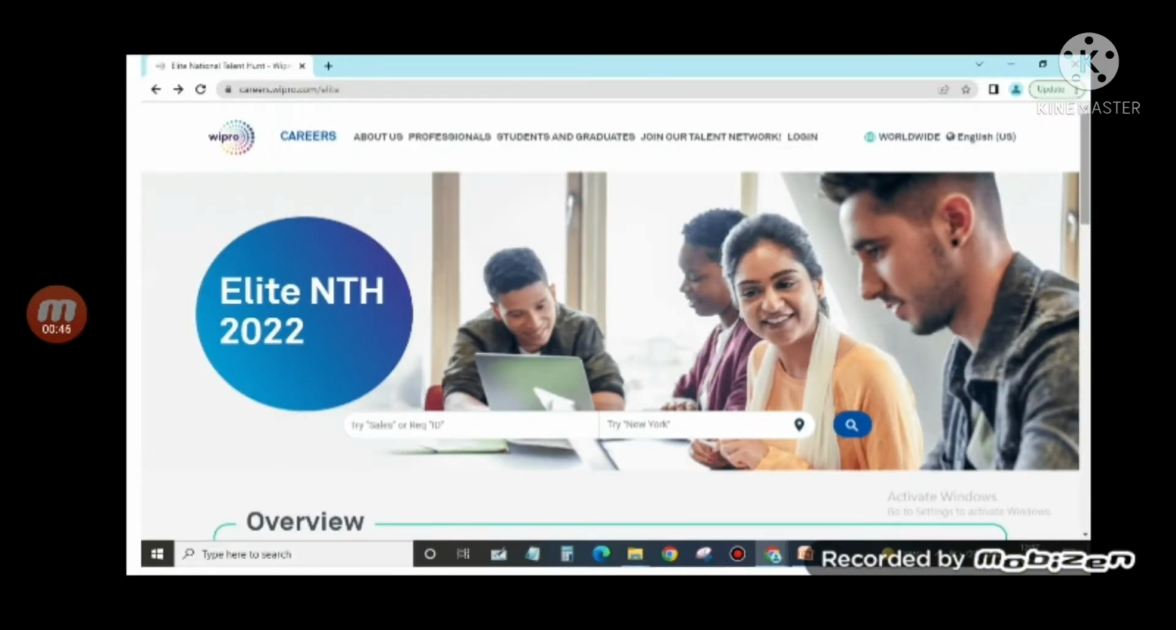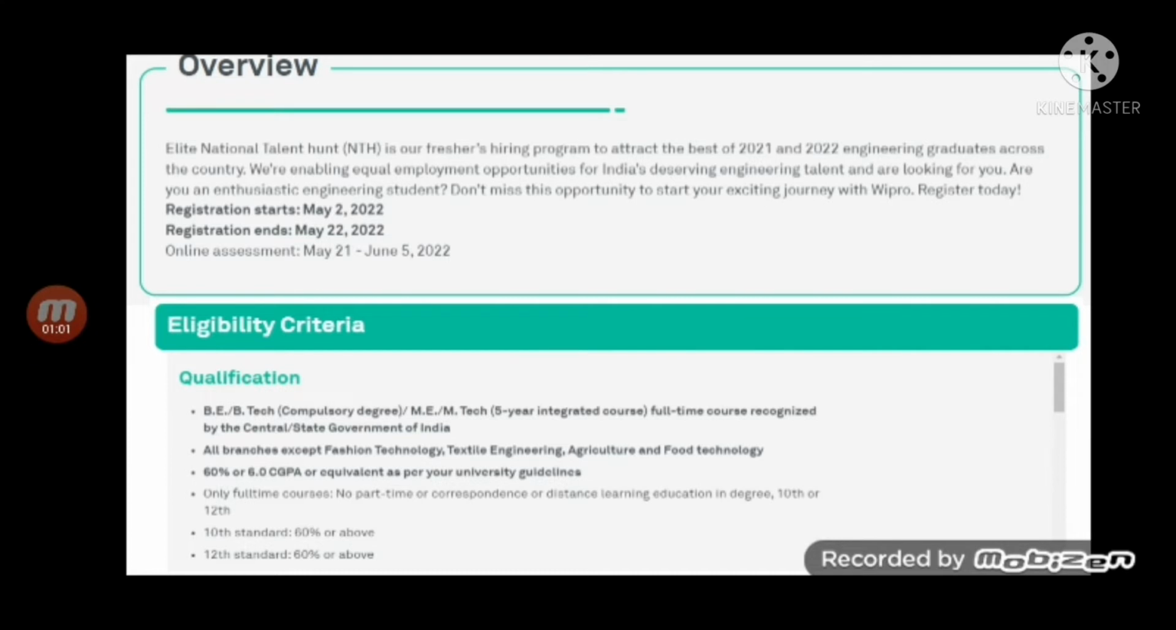URL for this page is careers.wipro.com/elite, ELITE. That will take you to this page. And when you scroll down, you will see a quick overview. Registration already started on May 2nd and will end on May 22nd. And 2021 and 2022 engineering passouts are eligible for this test.